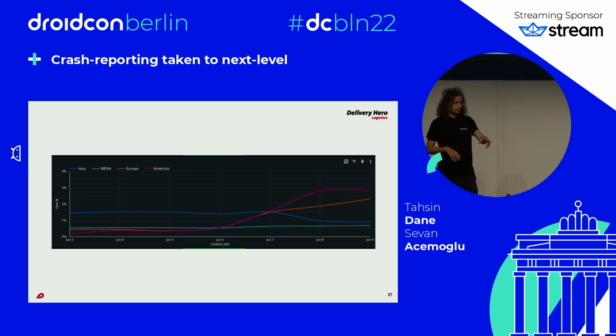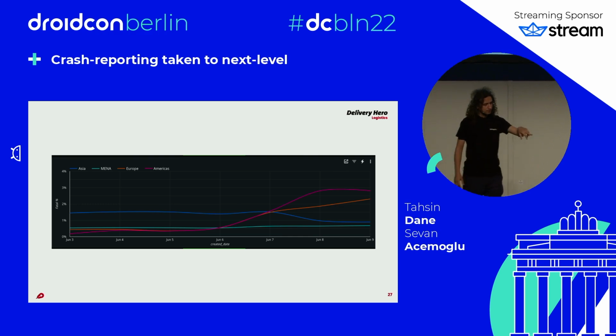Very interesting: Europe is stable, MENA, the Middle East, is stable. Asia even goes down, I think maybe we rolled back there, but Europe and Americas were still going up. So then we could deep dive into one of the regions and see more information.